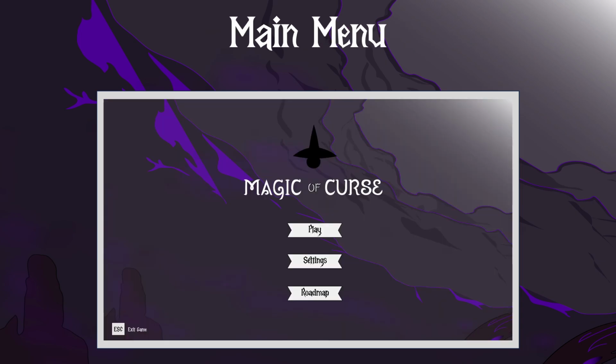Okay, so now main menu. So for my main menu, there is a logo of my wizard and the game title Magic of Curse. So below them we have play, settings and roadmap. So at the left bottom we have exit game.